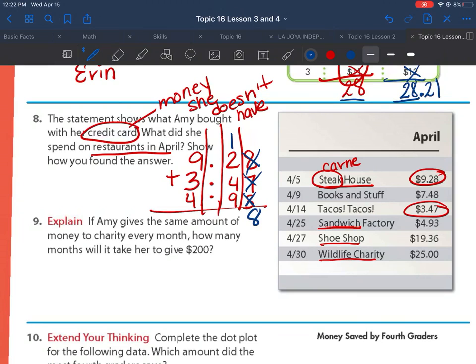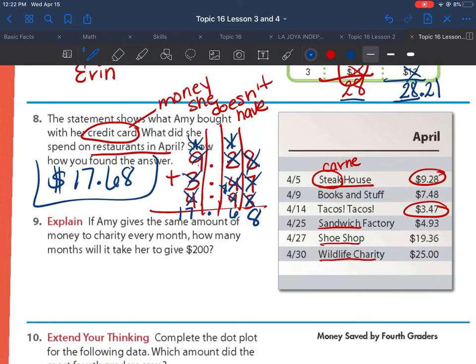So how much did she spend in restaurants? 8 plus 7 is 15. Plus 3 is 18. 2 and 1 make 3. And 4 make 7. 7 plus 9 would be 16. 9 and 1 make 10. Plus 3, 13. Plus 4, 17. Right? 4, 3, 7, 8. Yeah, 17. So how much did she spend in restaurants? $17.68.